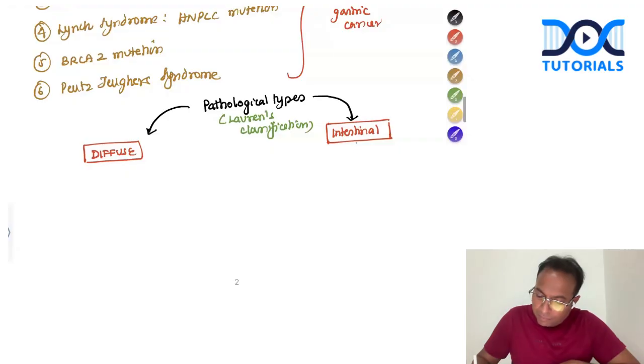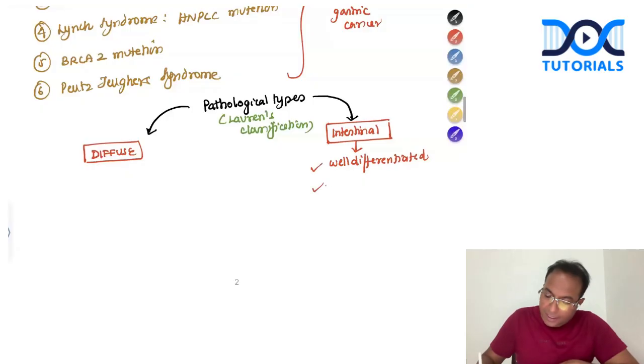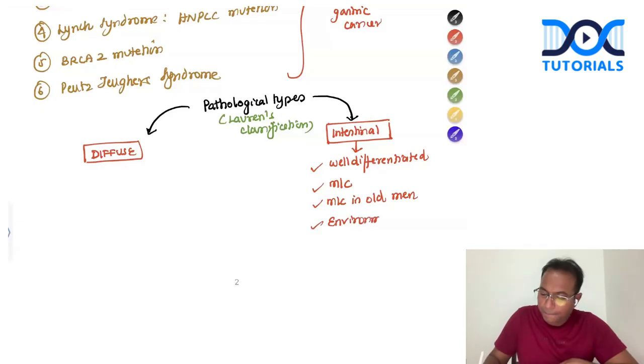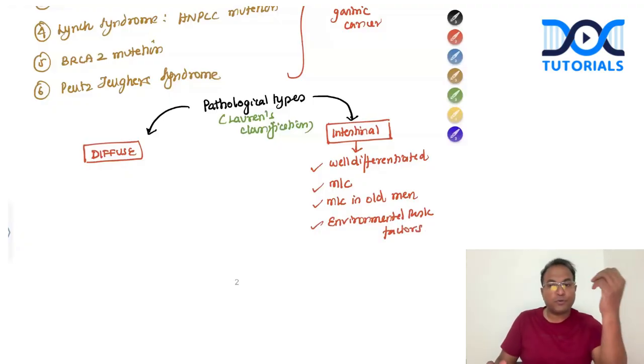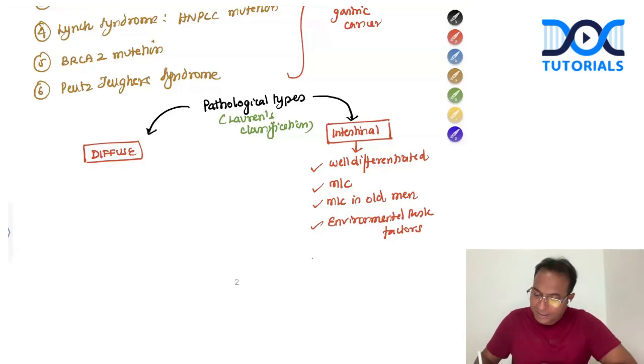In intestinal type, we have well-differentiated cancer cells, and it is most common. It is seen most commonly in old men, and it is associated with environmental risk factors like smoking, spirits, spicy foods, all those things cause intestinal gastric cancer, and it is H. pylori positive.